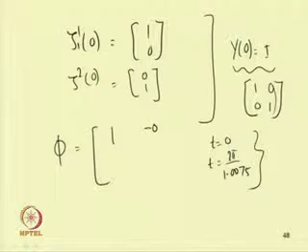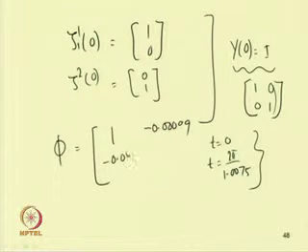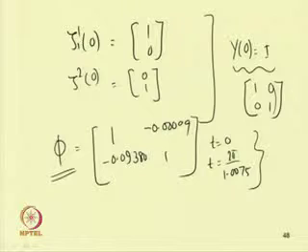So, this will be equal to minus 0.000409, then this is minus 0.09380 and this is 1. So, now finding the eigenvalues of this matrix, this monodromy matrix.